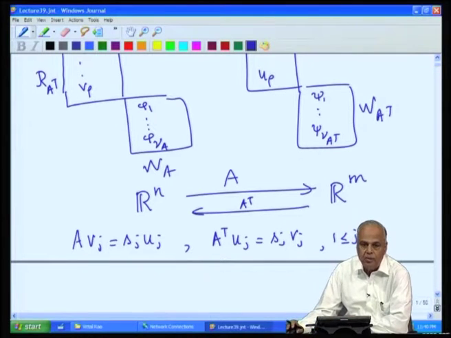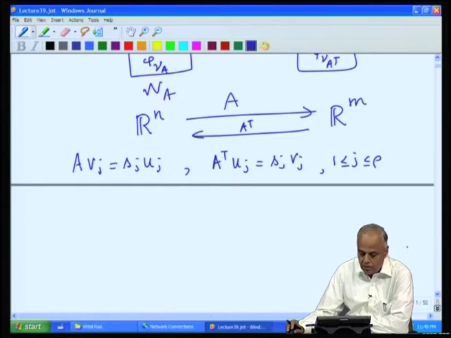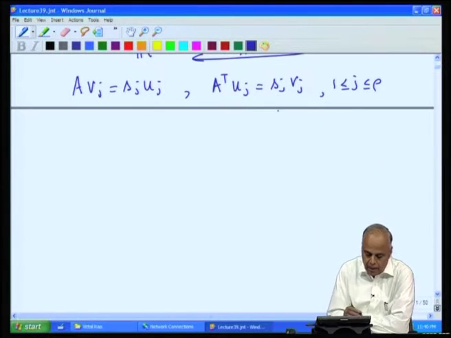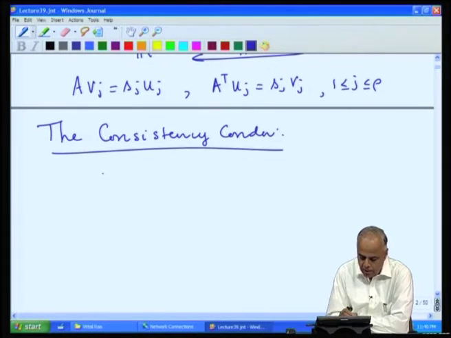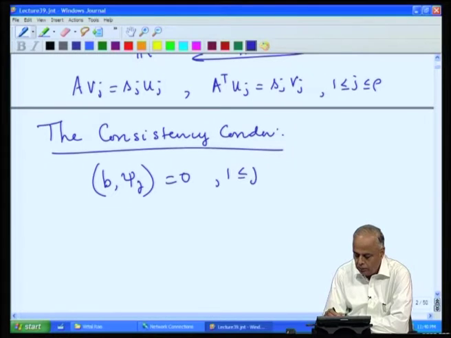Now, we were analyzing how to use this choice of the basis in the analysis of the system of equations. What we found was that the consistency condition that b has to satisfy can now be written as: b must be orthogonal to all the basis vectors of the null space of A transpose.